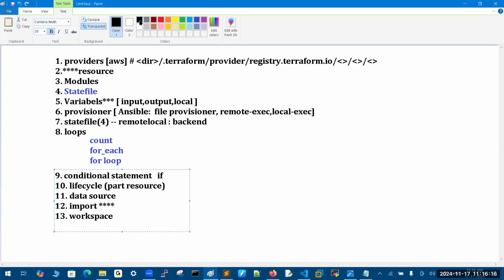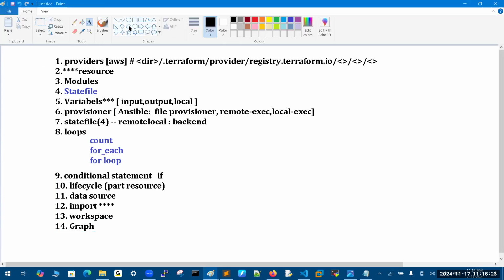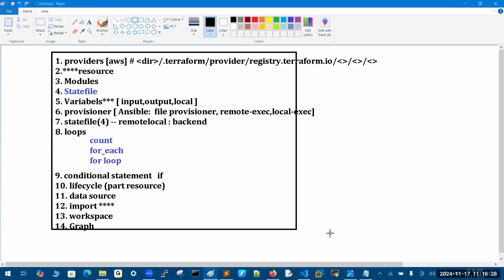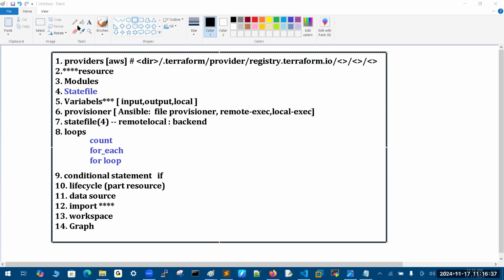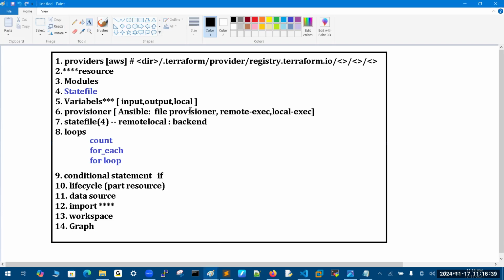Workspace, one more component, workspace is one more important one. And finally, okay, I'm writing randomly, these are the components, and graphs, how to create the graphs by using code. These are the topics I am talking about. These are the topics we have. It is not a 1 minute topic, each one. So you should be good technically first of all, then after you need to think about the cloud.